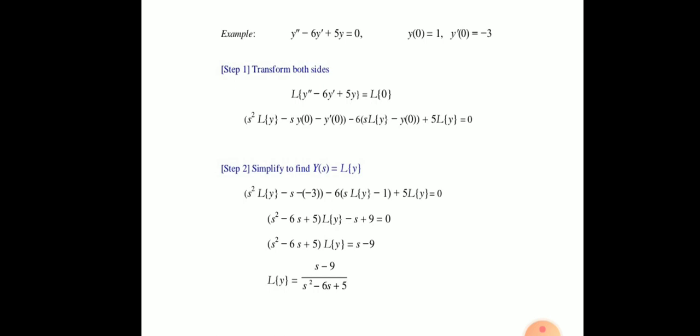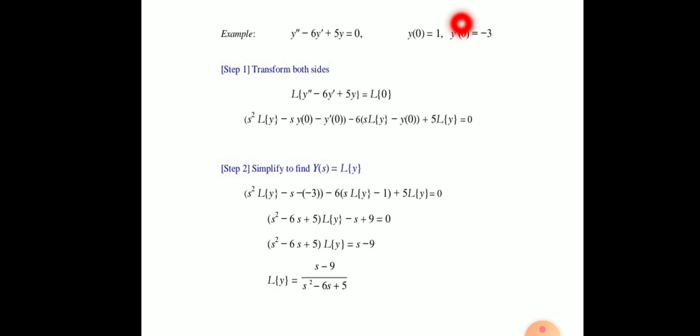So for solving an initial value problem by using the method of Laplace transform, there are only three basic steps. First, take the Laplace transform of both sides of the equation. Okay.